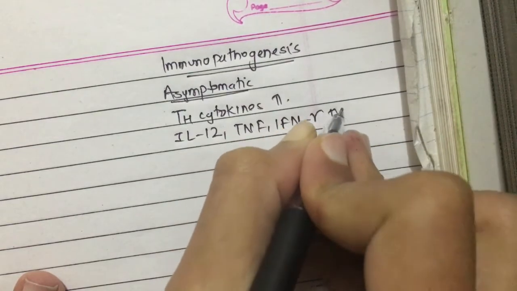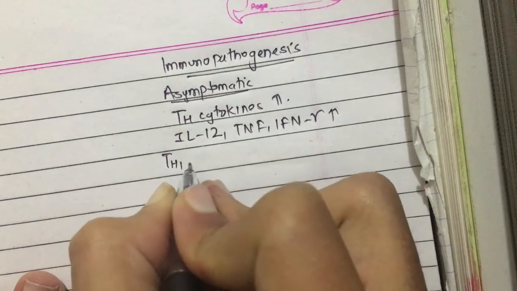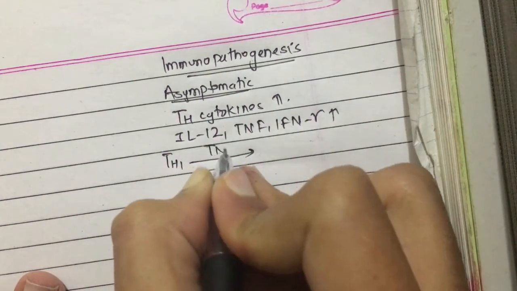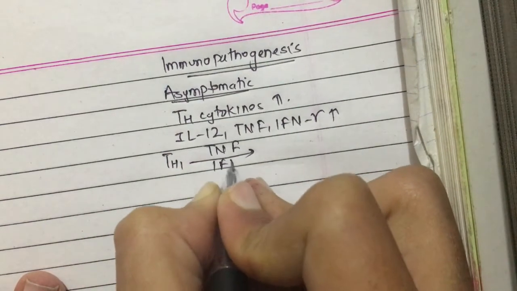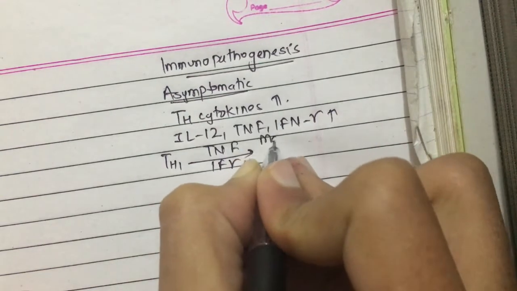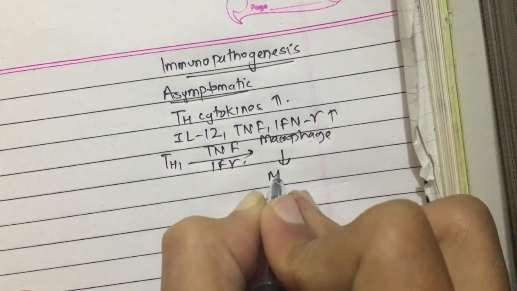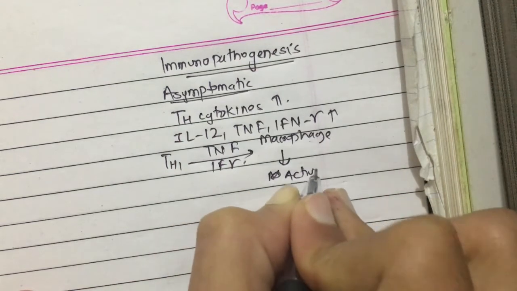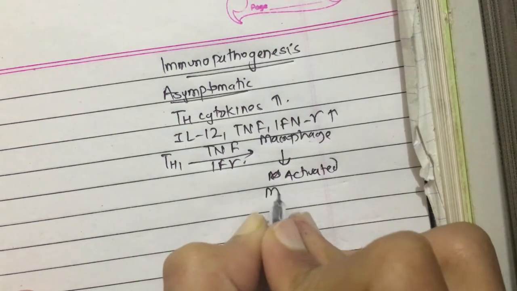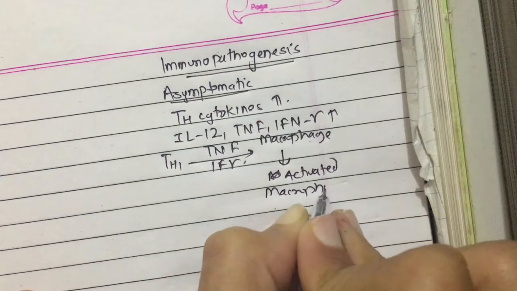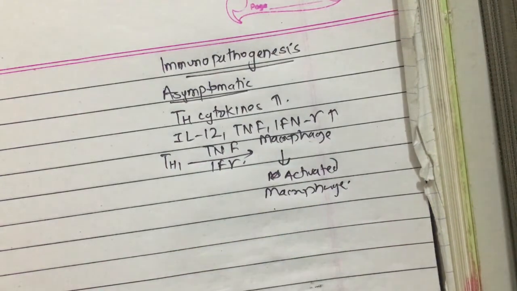When tumor necrosis factor and interferon gamma are increased, TH1 cells will activate the macrophage. And these activated macrophages will kill the Leishmania, and the infection is restricted.